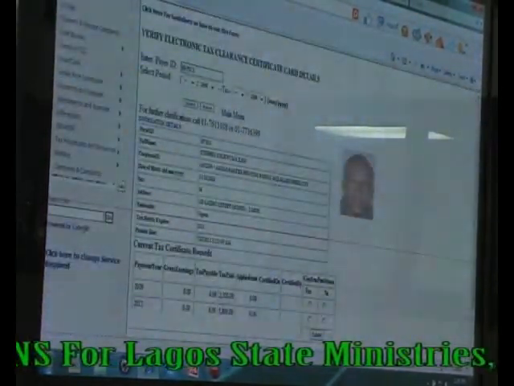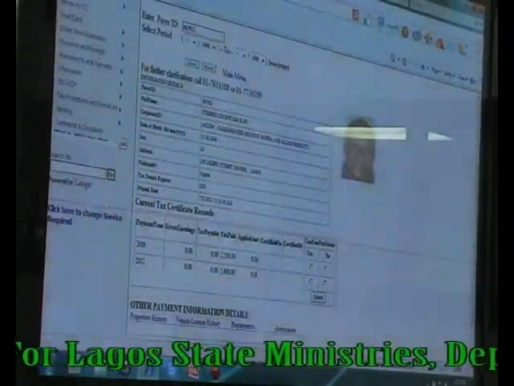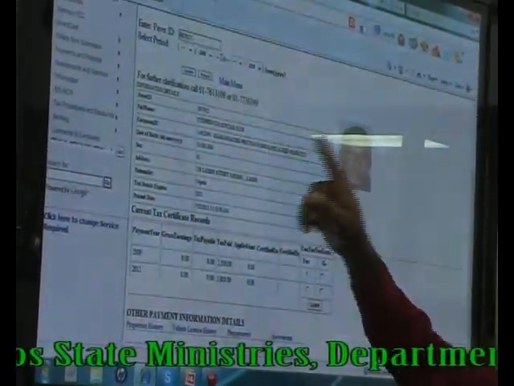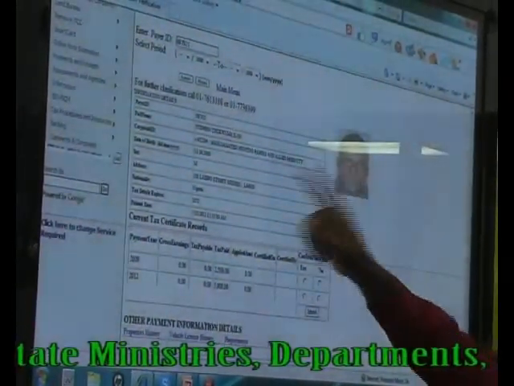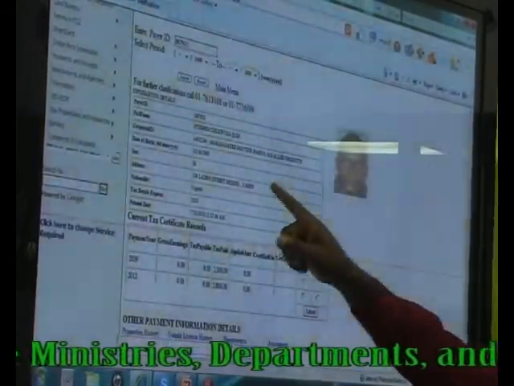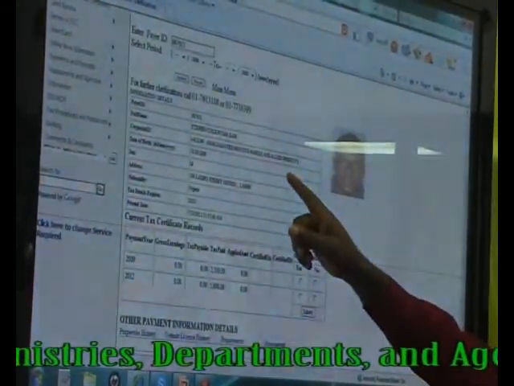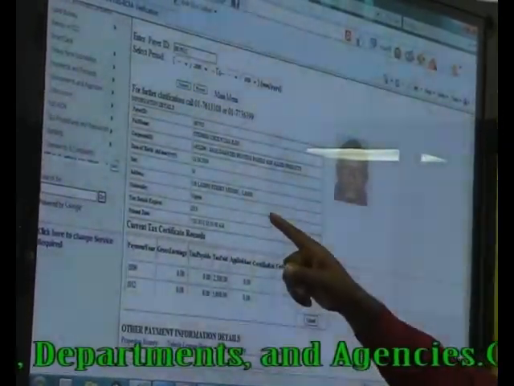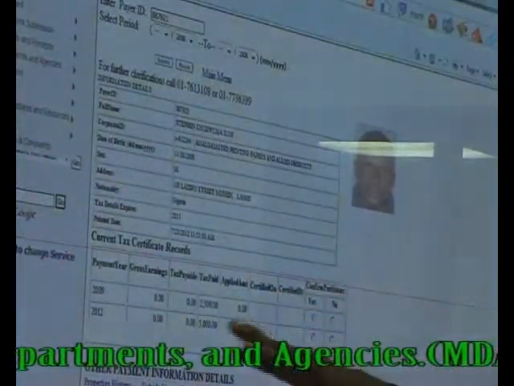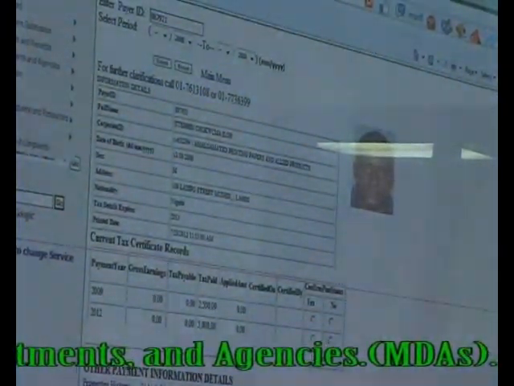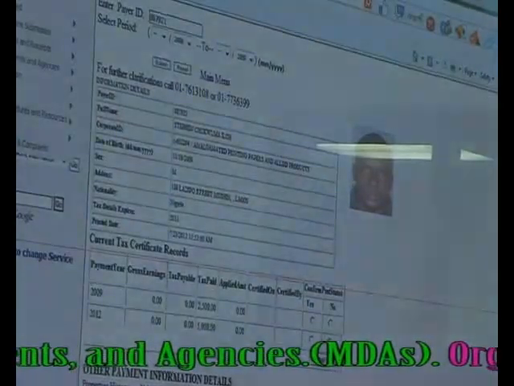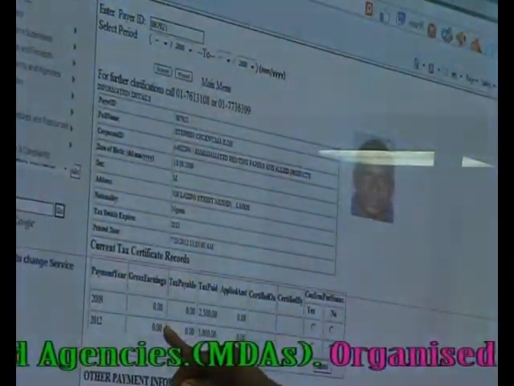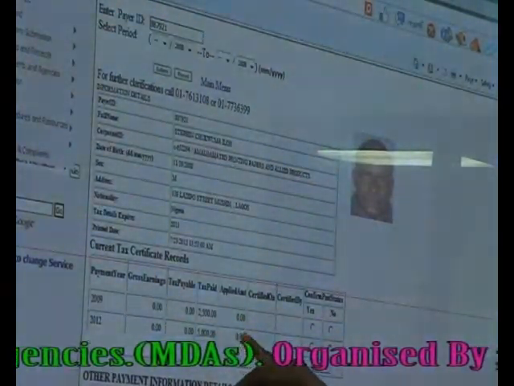Now it brings this out for us. It shows you the payer ID of the person, the name of the person, the name of the country where the person belongs, the date of birth, the sex, the address of the person. Then it shows you the tax details of that particular person. It shows you the year, the gross earning, the tax paid and the amount applied.